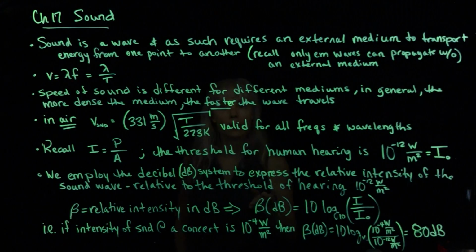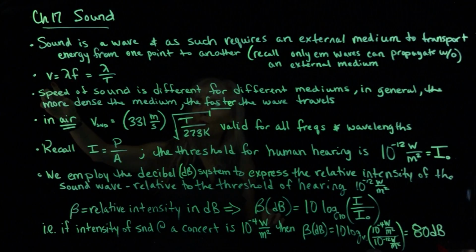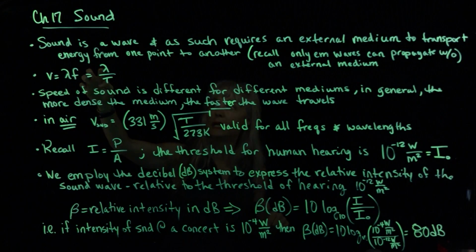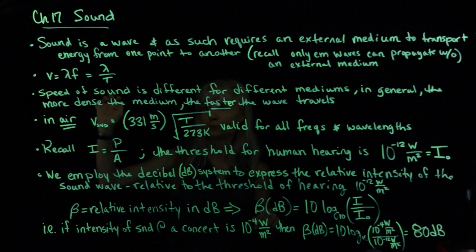Also recall from chapter 16 that the speed of a wave is given as the product of its wavelength and its frequency. And because the frequency can be re-expressed as 1 over the period, we can also find the wave speed by taking the wavelength and dividing it by the period of the wave.